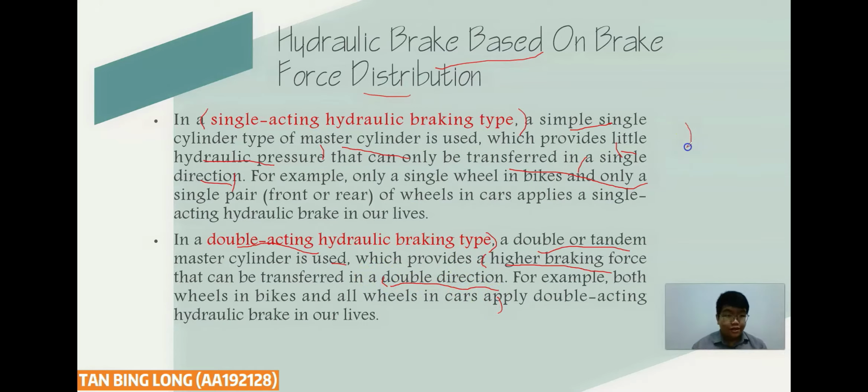It can also be assumed that this is the four wheels of a car. The single acting hydraulic brake has the braking system only on the front wheels, while the double acting consists of four systems for the braking.